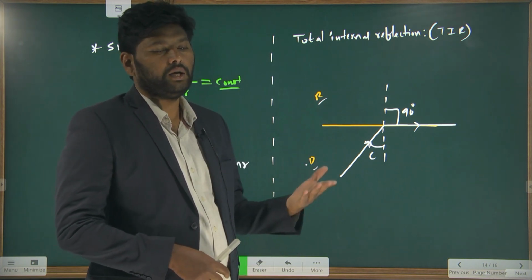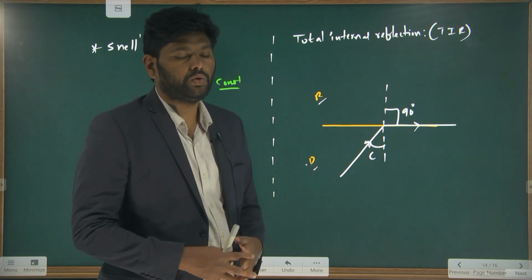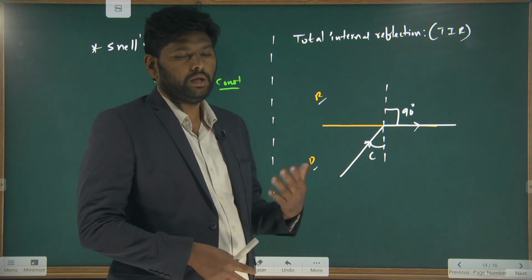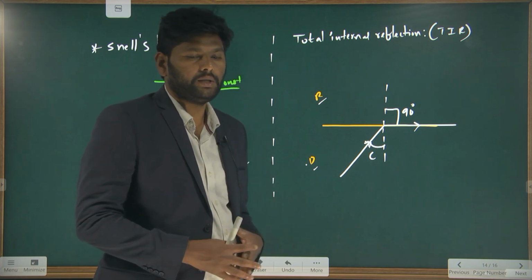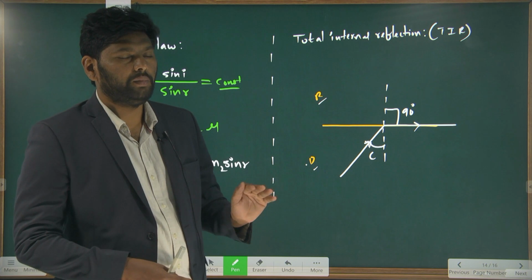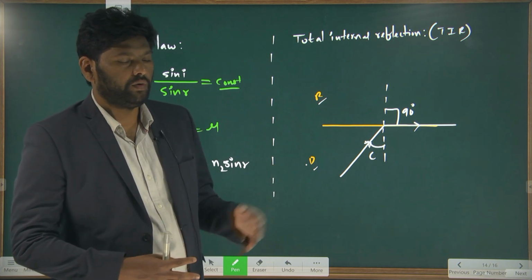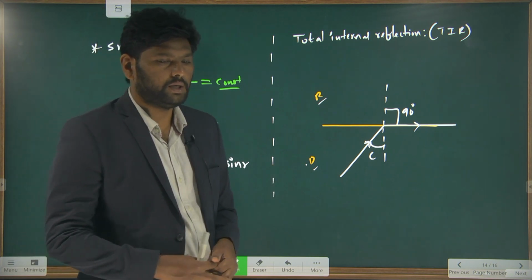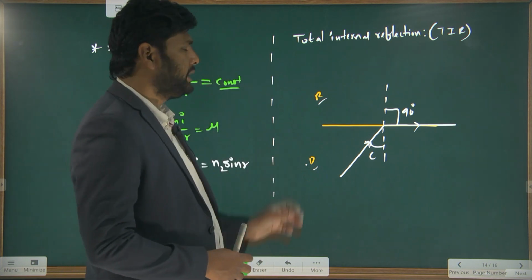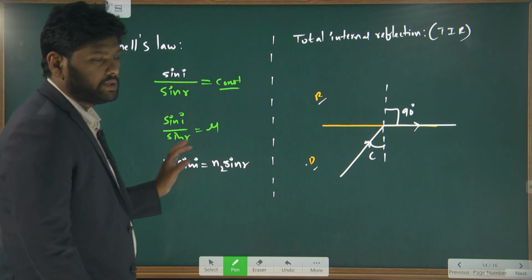Even you will get mirages because of the total internal reflection. Where will you observe these mirages? In the deserts you will observe the mirages. Even on a sunny day you will observe the mirages on our main roads. Okay, these are some important points related to total internal reflection, and this is Snell's law.